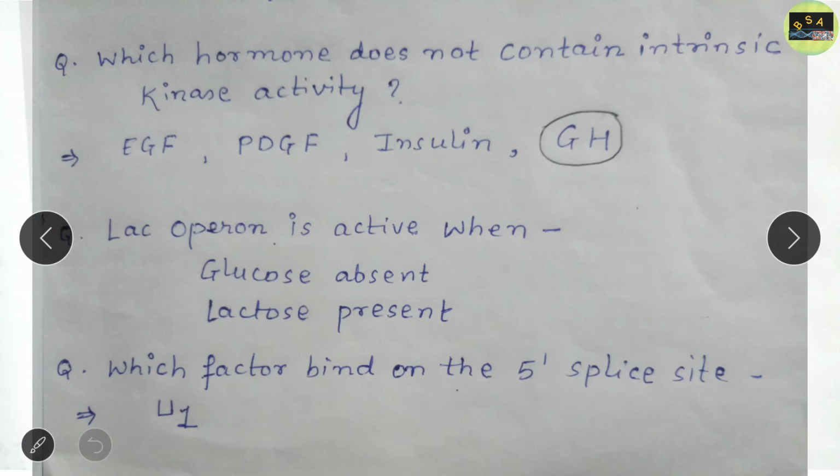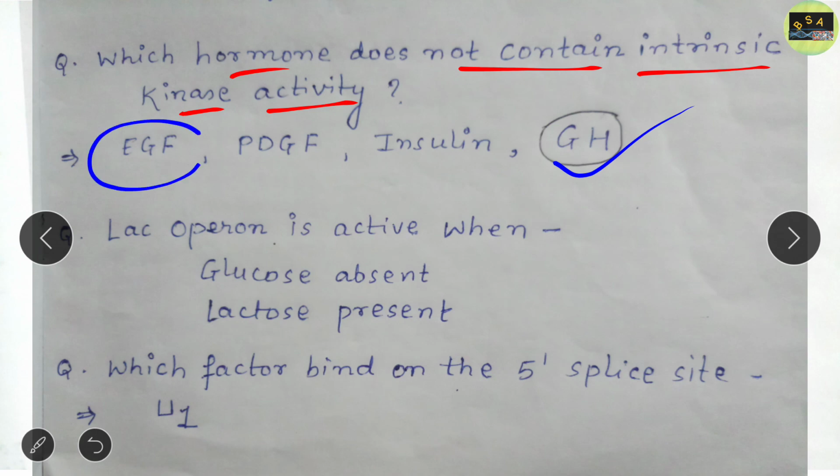So the first question that we are going to discuss is about intrinsic kinase activity, that is, which hormone does not contain intrinsic kinase activity. The correct answer is growth hormone, as it does not contain intrinsic kinase activity. EGF, epidermal growth factor, we all know contains intrinsic kinase activity. PDGF, platelet derived growth factor, also contains intrinsic kinase activity. Insulin also contains intrinsic kinase activity. So the only hormone which does not contain intrinsic kinase activity is growth hormone.